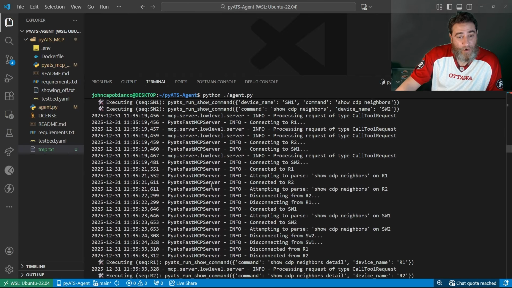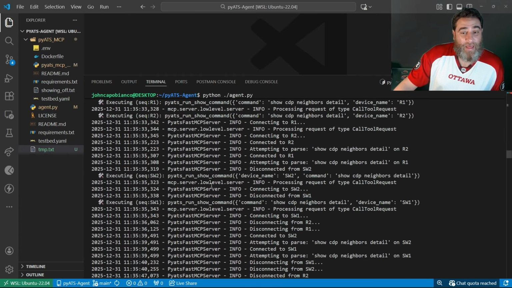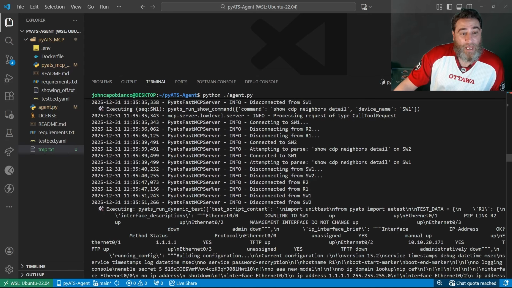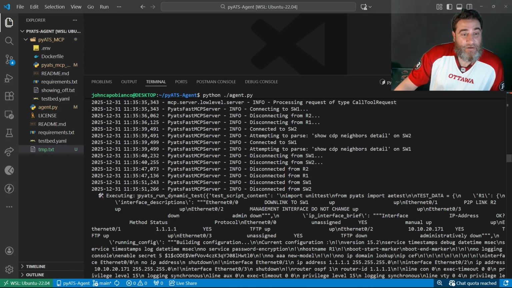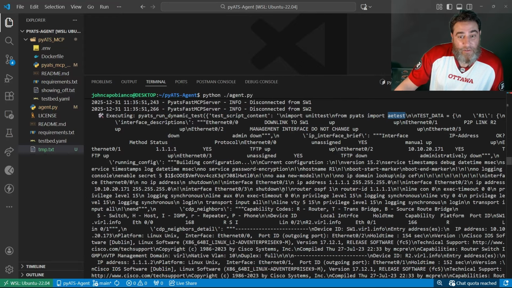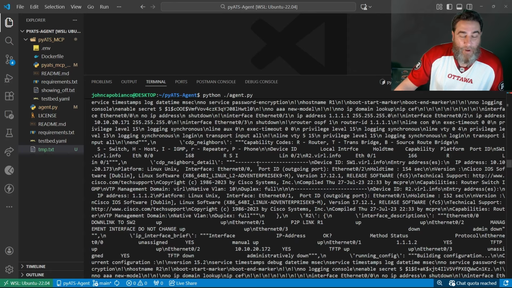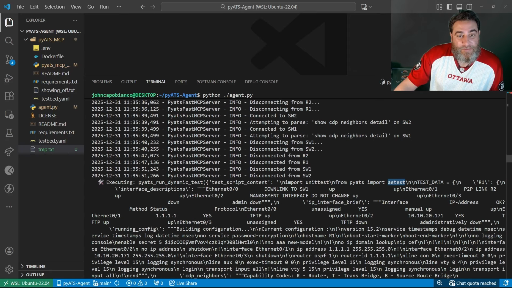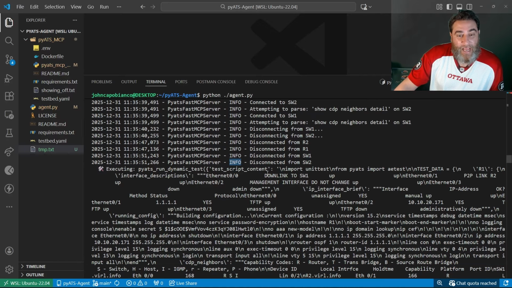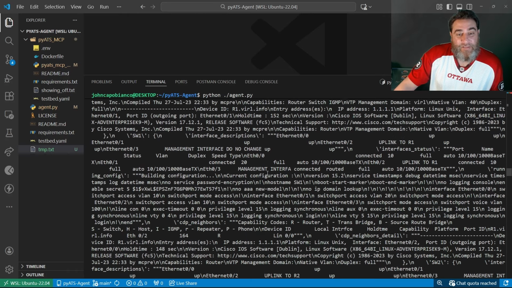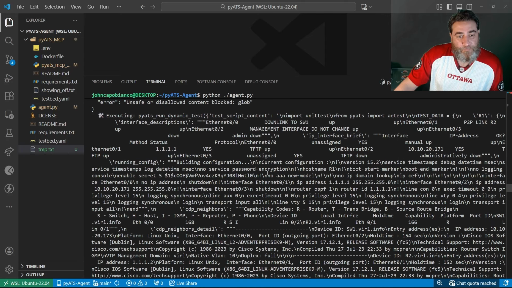Cool, right? So far, that's been working for a long time. But this is what's really neat. pyATS run dynamic test. And here's the test script's contents, and I'm piping this into the pyATS AE test framework. And if you were to read this stuff, I'm in info mode here. This is all info. If you don't want it to be so noisy, you could turn this down or up. But I want to see this stuff as I'm developing.